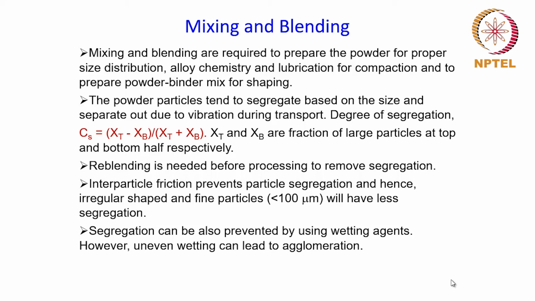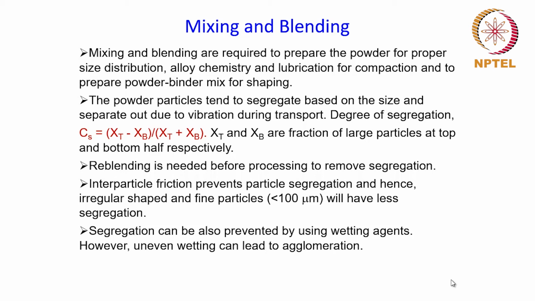Compaction is the process used for shaping the powder. The powder is filled inside a die, and pressure is applied to compact the powder. In order to reduce the friction between the die wall and the powder particles, a lubricant is used.